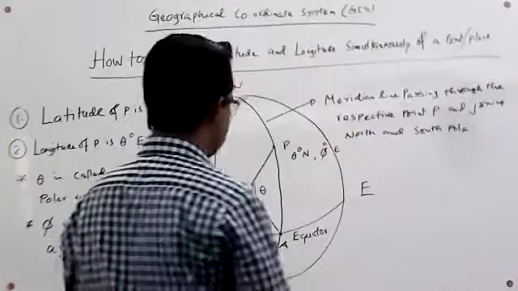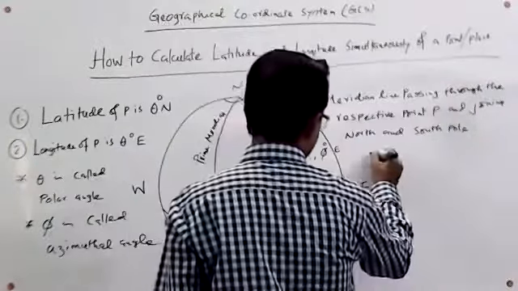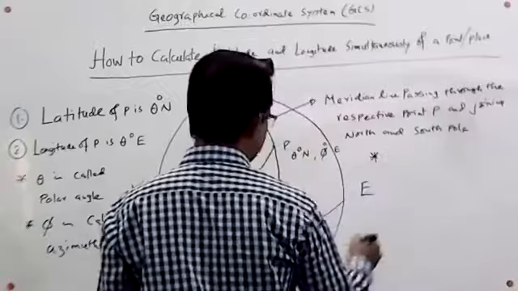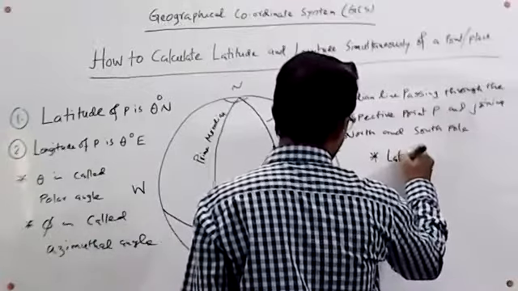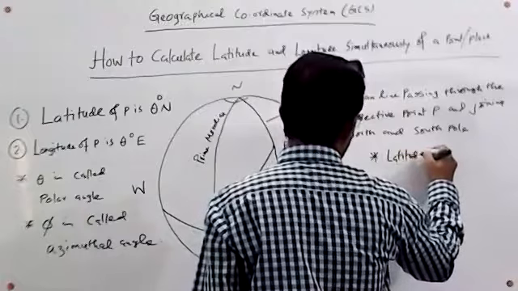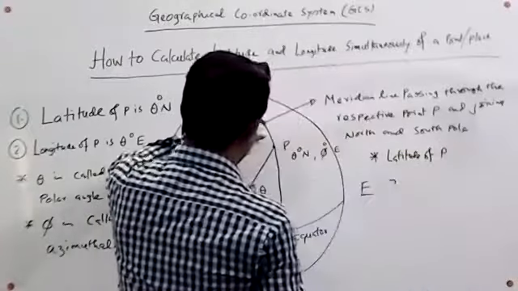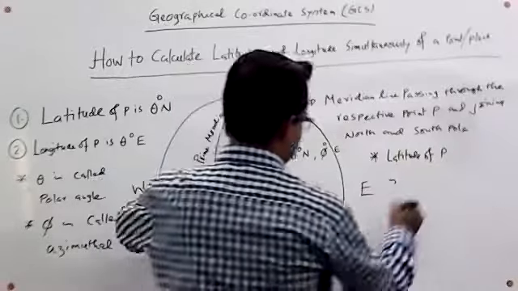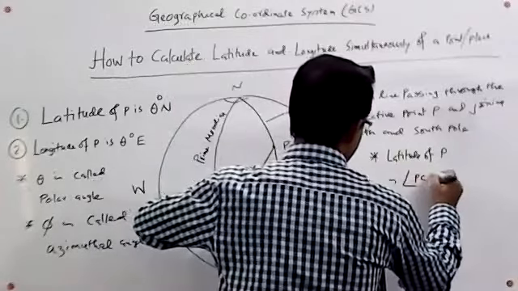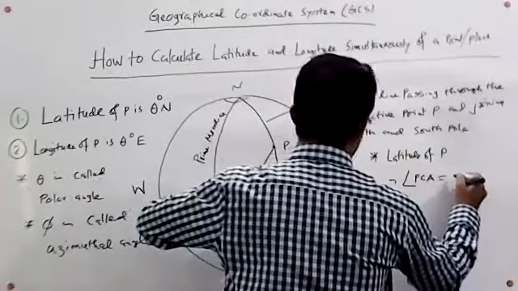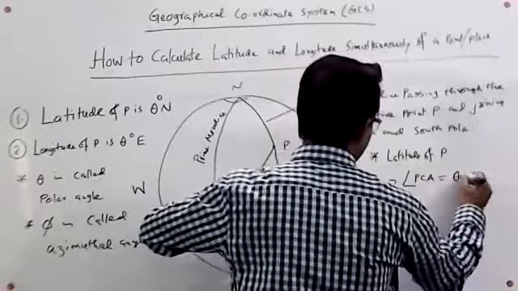One thing should be noted here for easy memorization. Latitude of P is the angle PCA, which is measured by theta degree.